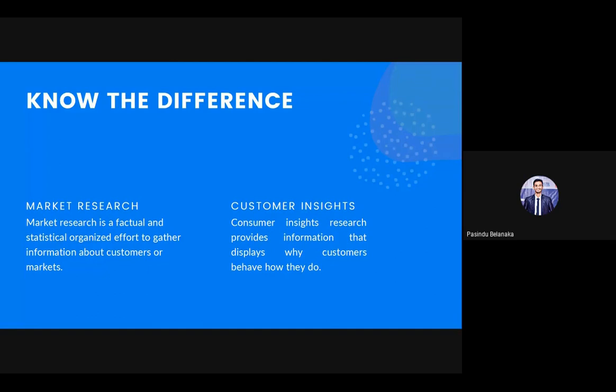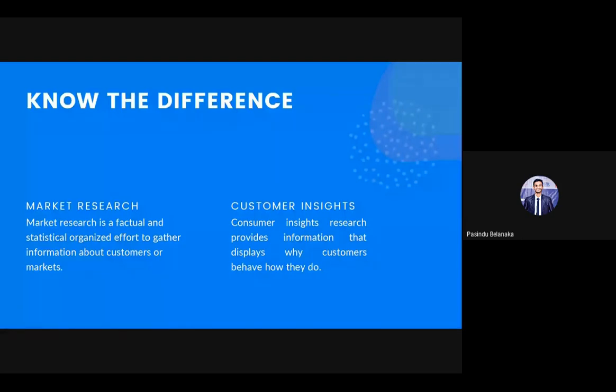The main thing is why the customer behaves this way, because in market research we are not focusing on that why, we are only focusing on the facts. I will explain further with examples so you can get a clear idea. These are two different things, and you need to figure out, according to your goal, which is the most suitable one.